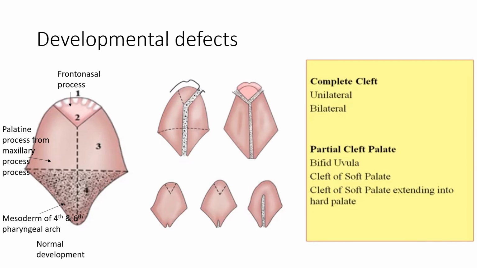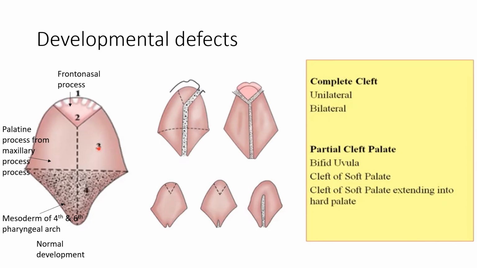Then developmental defects. Before that, because we have not done the development yet, I'll just brief you about the development of the palate. So here in this picture, this is the triangular anterior portion. This is called the primary palate or the premaxilla, and the rest of this is called the secondary palate. Mainly the primary palate is developed from the median frontonasal process, which gives rise to this premaxillary part. Then the posterior part, bilaterally, is derived from the palatine process of the maxillary process.